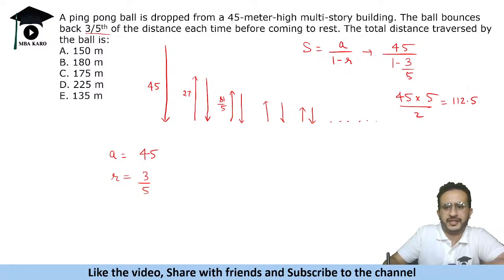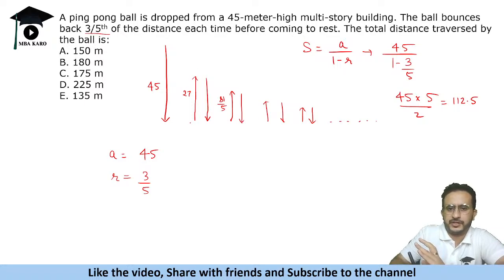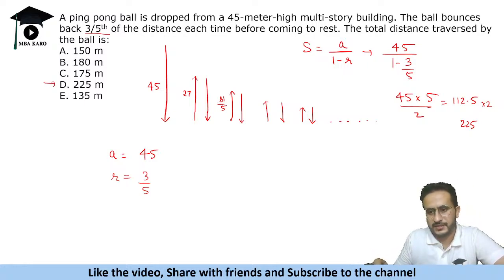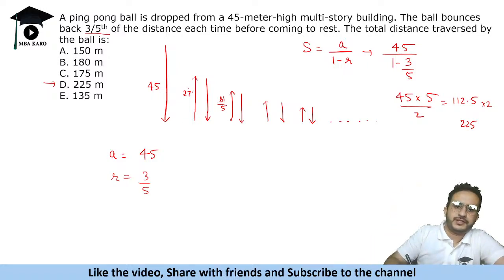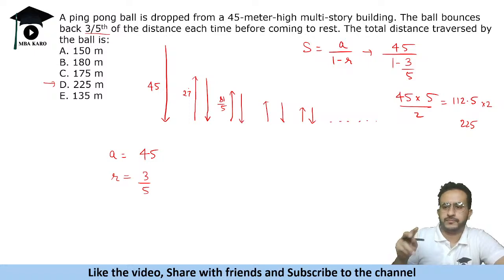Some people do A upon 1 minus R and they get this answer. Second mistake that people do is they think कि ball एक ही direction में जा रही है. Ball is going in both directions, up as well as down. Second, people who know the ball goes twice, they multiply it by 2 and they get the answer 225 and probably mark 225 as the answer in this case. Okay. Now see this thing कि the ball is going in both directions only after the first drop. In the first drop it is going only 45. Okay? After that it is going both directions. So two ways to do.